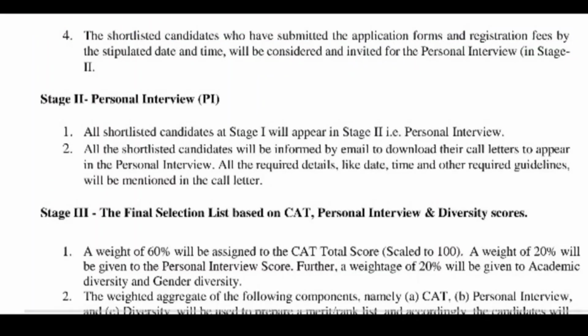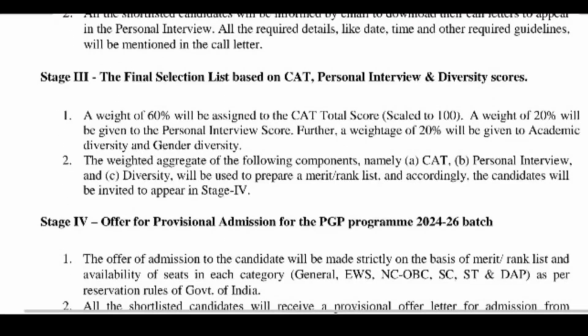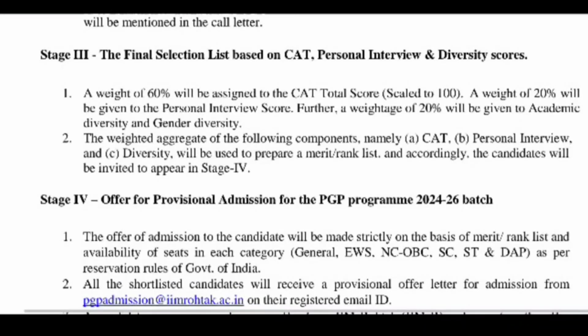Then if we consider the final selection list, it is based on certain parameters like your CAT score, your personal interview score and your diversity score. 60% weightage is given to your overall CAT score, 20% weightage is given to the personal interview score and 20% weightage is given to the academic diversity and gender diversity. On the basis of these factors, the final list of selected candidates is made. So this is all about the admission process for IIM Rohtak.